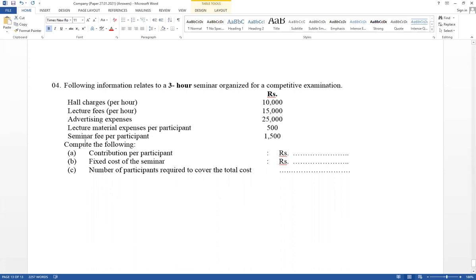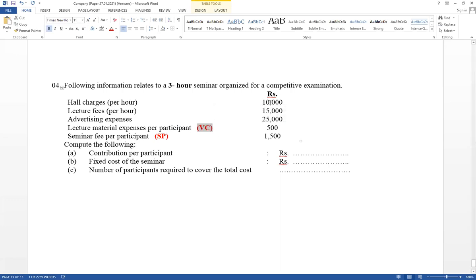But think about seminar fees per participant. This is the selling price. Lecture material expenses per participant is a variable cost. The seminar fee per participant should be considered as the selling price, and per participant, this is the variable cost per unit.